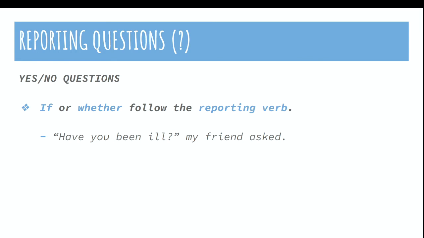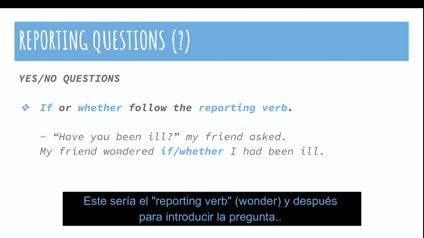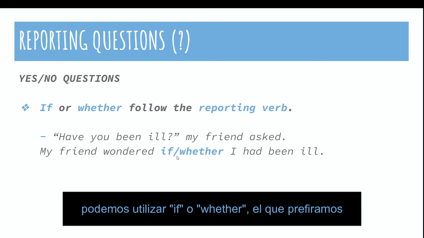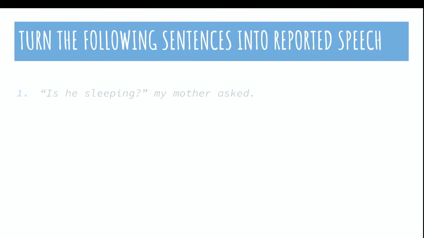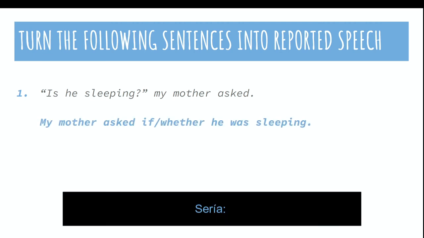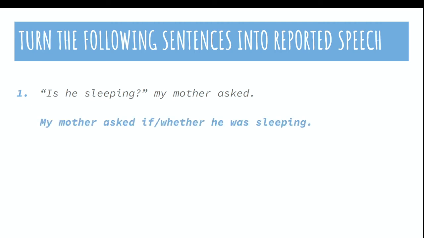Have you been ill? My friend asked. My friend wondered if or whether. So this would be the reporting verb, and then afterwards to introduce a question, we could use if or we could use whether, whichever we prefer. Alright, turn the following sentence into reported speech. We have, is he sleeping? My mother asked. Would be, my mother asked if, whether he was sleeping.